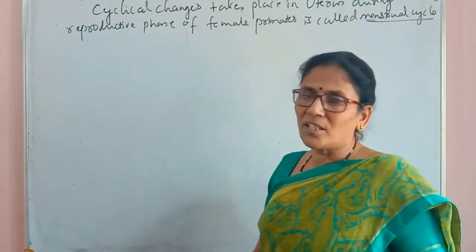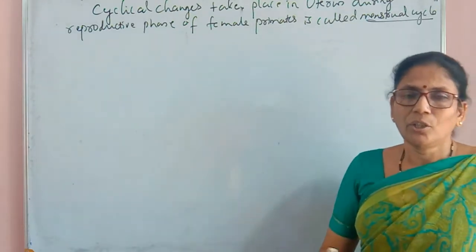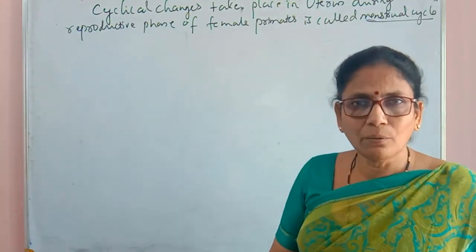So these are the cyclical changes which are taking place in the uterus during the reproductive phase of female primates.